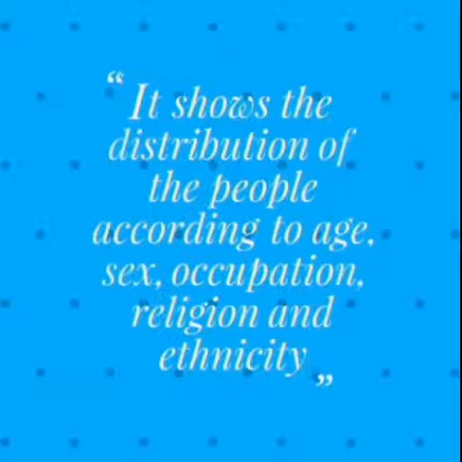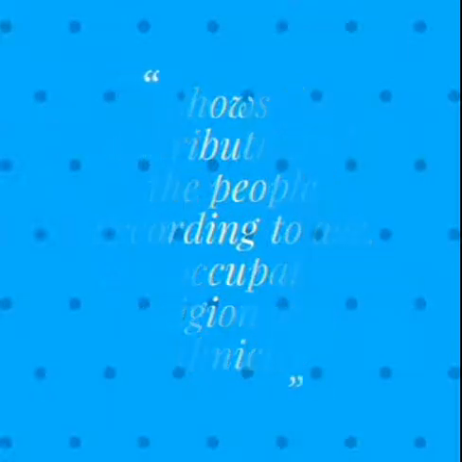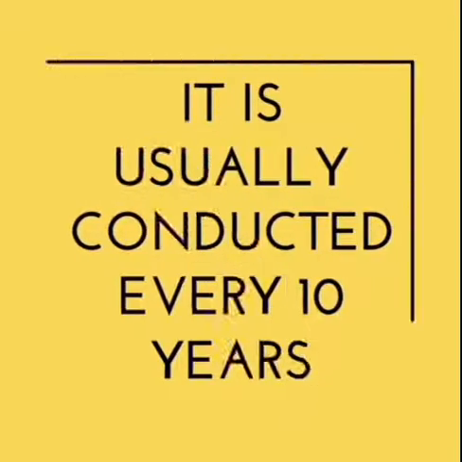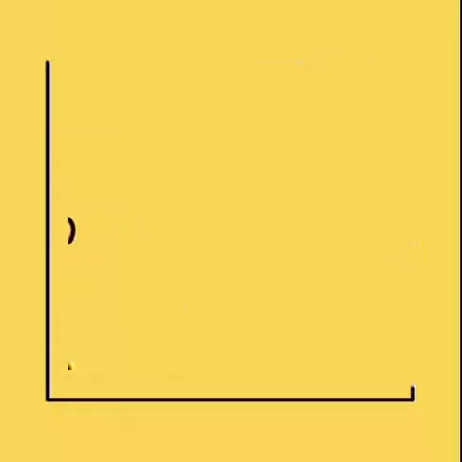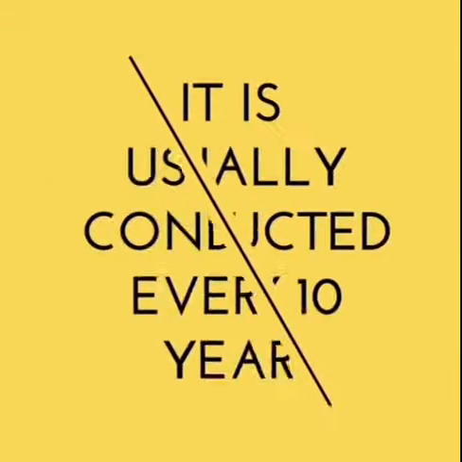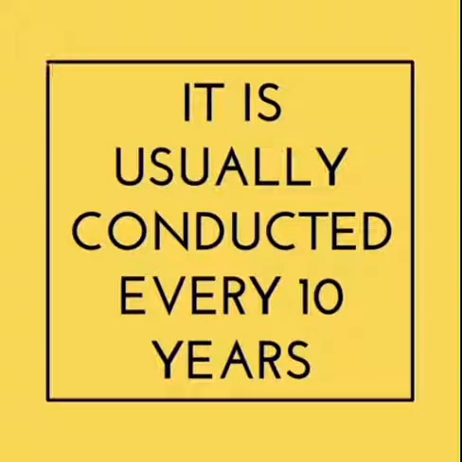The population census will show the distribution of the people according to age, sex, occupation, religion, ethnicity. Population census is usually conducted every 10 years. So it's usually conducted at a regular period, and this period is usually every 10 years. Do not forget.